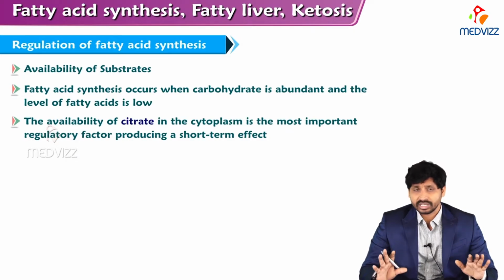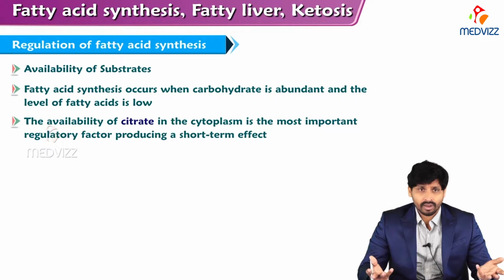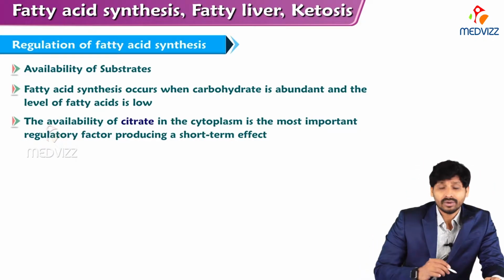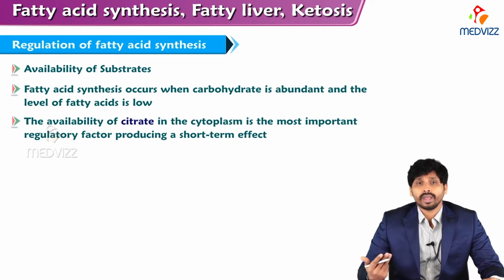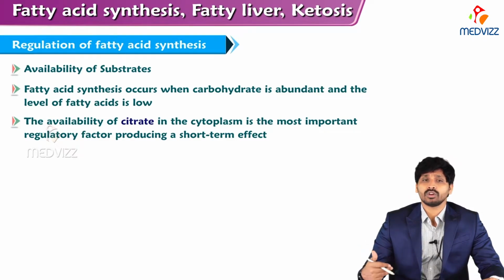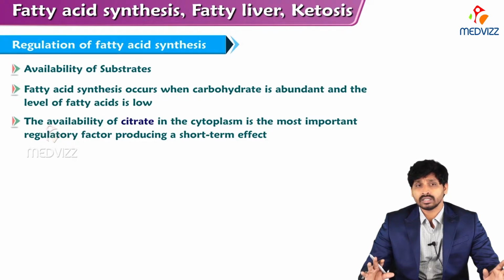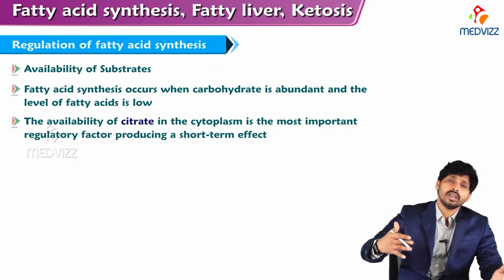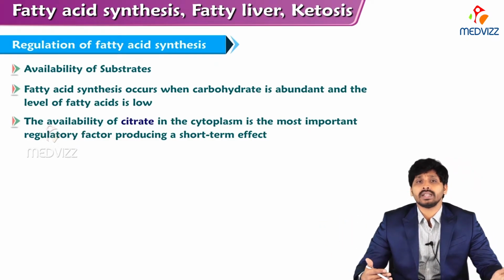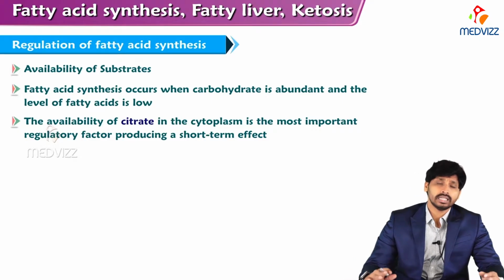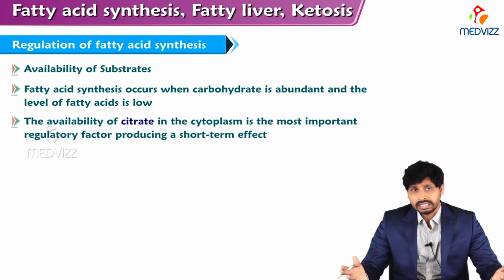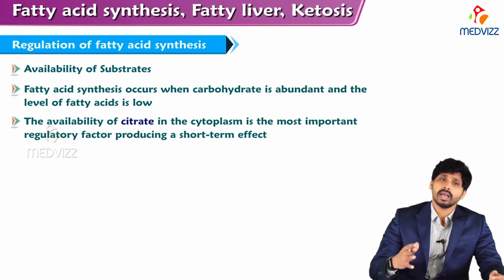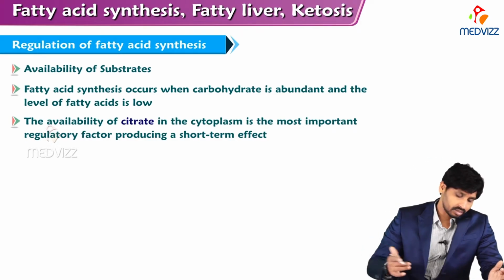To talk about the regulation of fatty acid synthesis: in any synthetic pathway, there should be availability of substrate. So what is the substrate? The substrate here is acetyl-CoA. In which conditions will we have acetyl-CoA? With more glucose intake, a carbohydrate-rich meal, the intermediates of the TCA cycle are limited. So the acetyl-CoA coming from glycolysis cannot all be used in the TCA cycle. The excess acetyl-CoA is turned to alternative pathways such as fatty acid synthesis and ketone body synthesis. There is again an exception, in which conditions ketone bodies are synthesized. Otherwise, the majority of acetyl-CoA, apart from the TCA cycle, will be diverted to fatty acid synthesis.